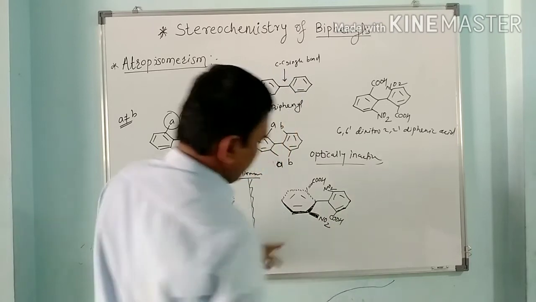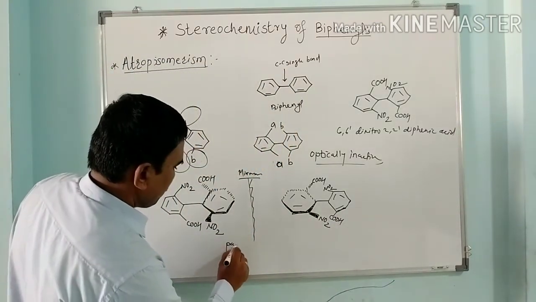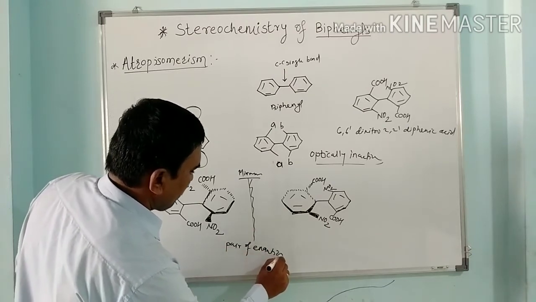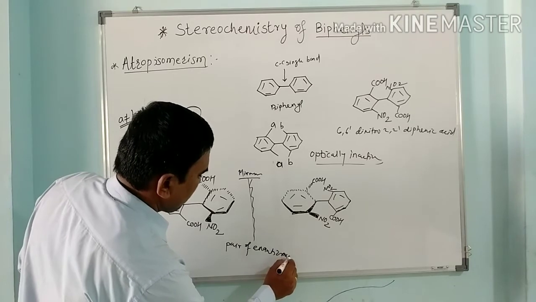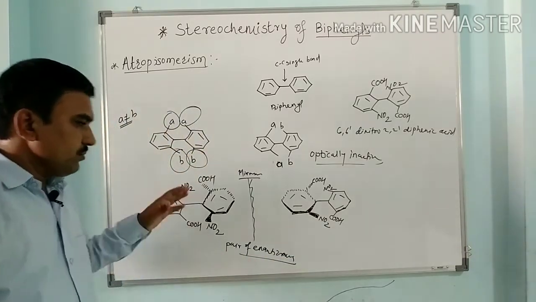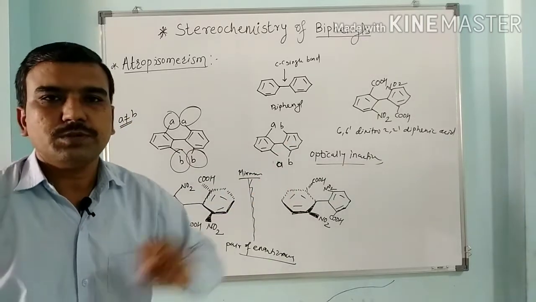So here we have a pair of enantiomers of dinitrodiphenic acid. Here both the images, the mirror images, are non-superimposable.